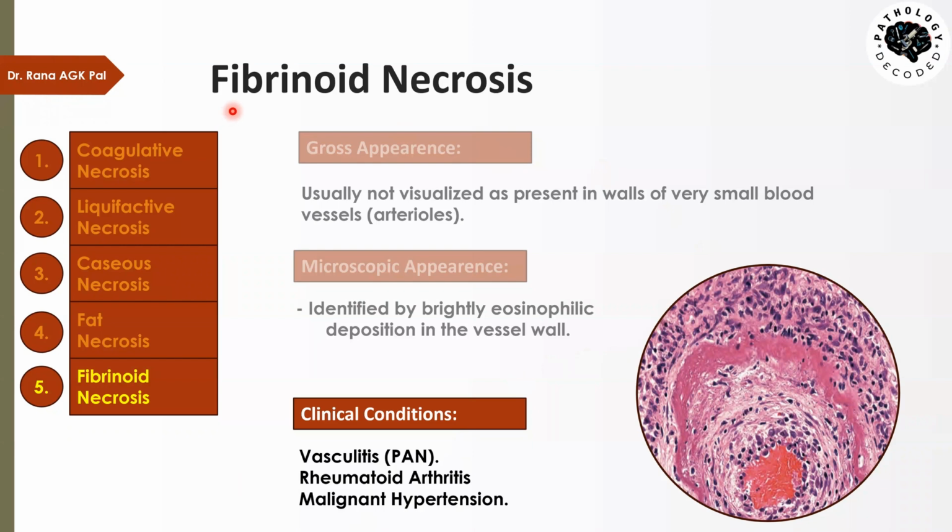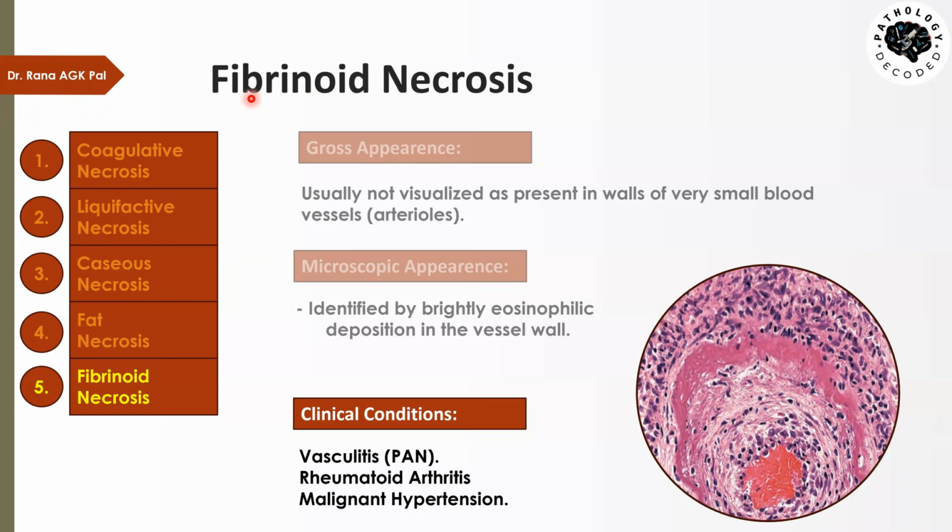One more thing, why do we call it fibrinoid? In pathology, remember, whenever we add the suffix oid, it means that it is something like that. It's not exactly like that. If you remember from Down syndrome, there was this condition called mongoloid faces. The faces are like those of the Mongols. So the child is not a Mongol, but by looking at its face, it looks as if he is a Mongolian. So we call it mongoloid, that means something like Mongol. So here we have the word fibrinoid.